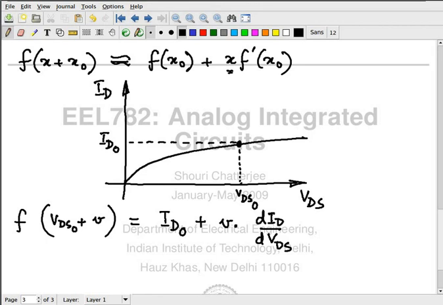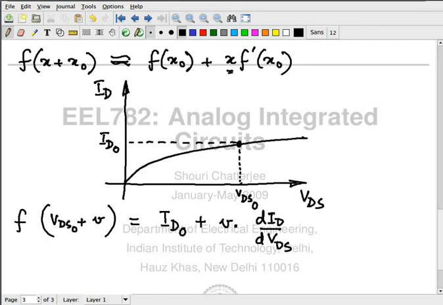Is this okay? So this is my principle of superposition. I apply two separate sources, one which is the large signal VDS0 and one which is the small signal small v. These are the two separate stimuli that I am going to apply. The response to the large signal is ID0 and the response to the small signal is this quantity.